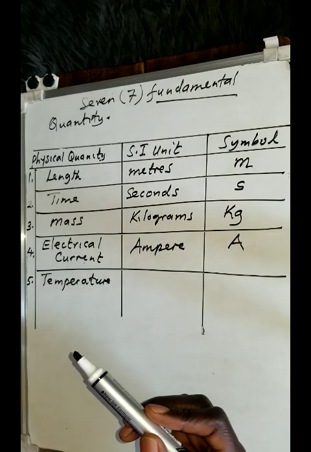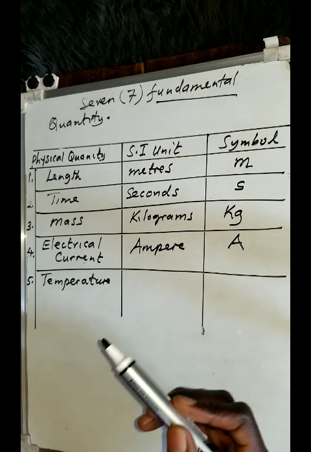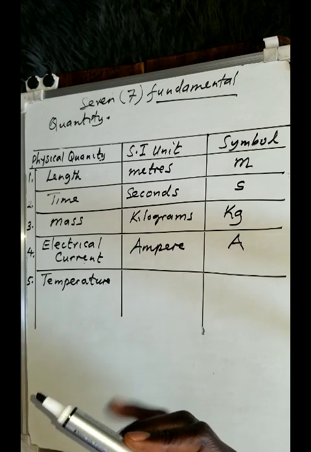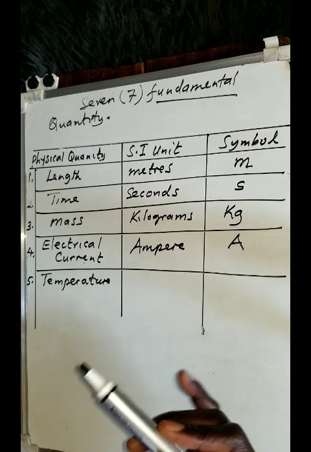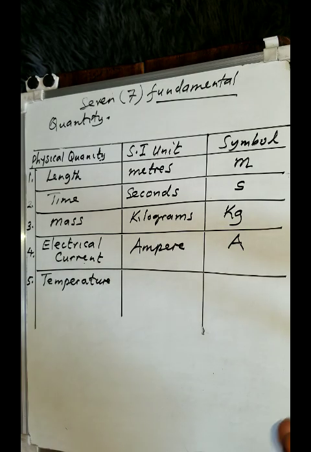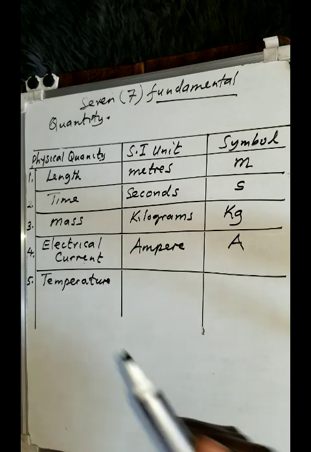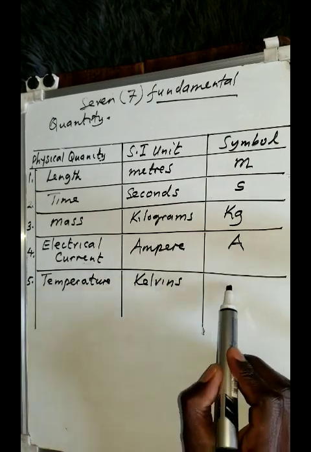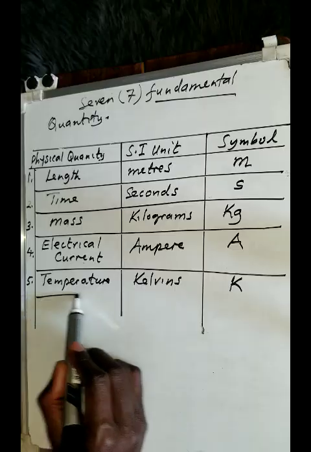Of course, you know that temperature can be measured in a lot of units, but what is the SI unit that is recognized the world over? Well, there are Fahrenheit and degrees, but the SI unit is simply the kelvin, represented by K there.